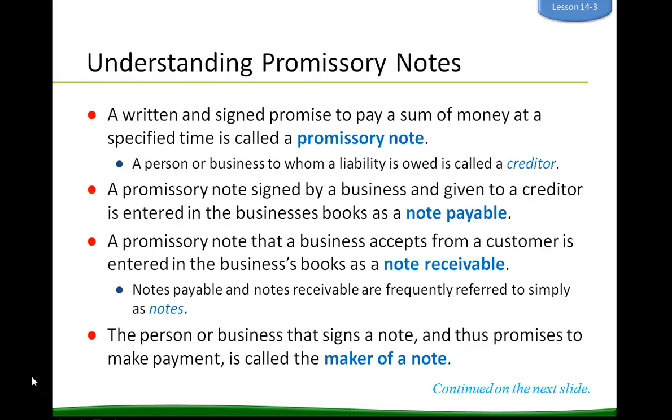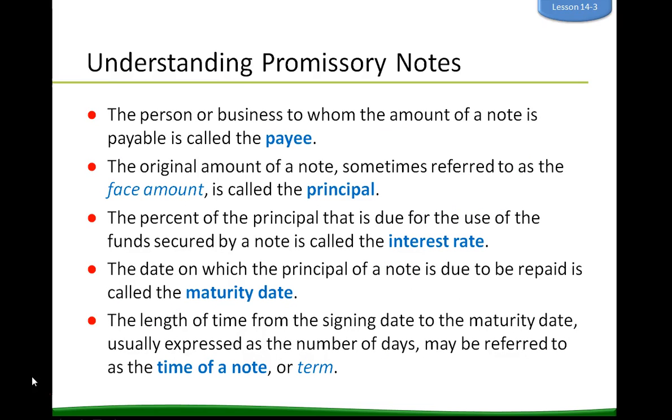A promissory note signed by a business and given to a creditor is entered into the business books as a note payable. Notes payable and notes receivable are frequently referred to simply as notes. A promissory note that a business accepts from a customer is entered in the business books as a note receivable. The person or business that signs a note and thus promises to make payment is called the maker of a note. The person or business to whom the amount of a note is payable is called a payee.